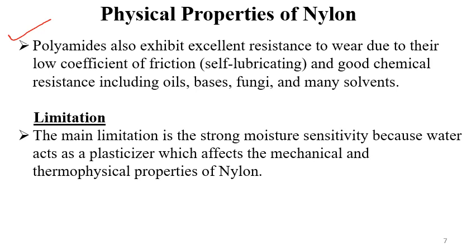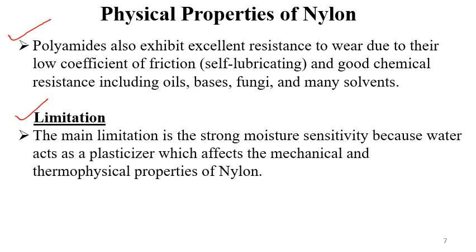Now what is the main limitation of nylon? The main limitation of nylon is its strong moisture sensitivity. If you see clothes made from nylon, they are very sensitive to moisture and are able to absorb a lot of water.